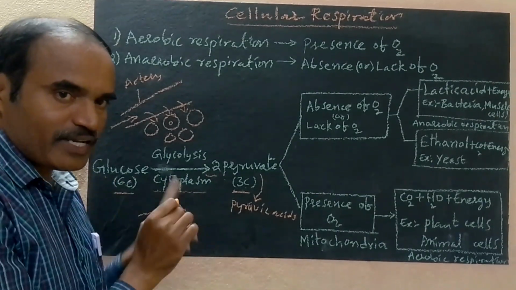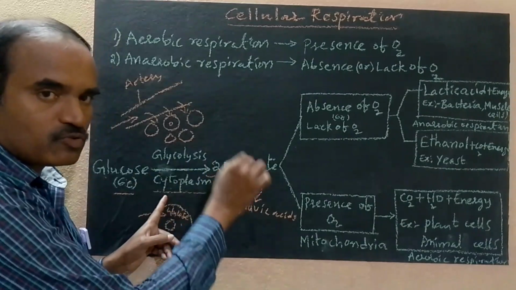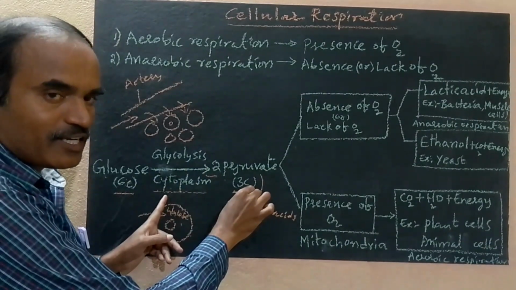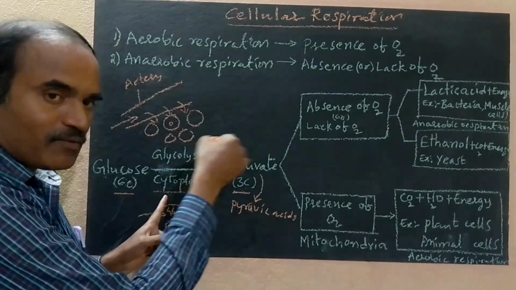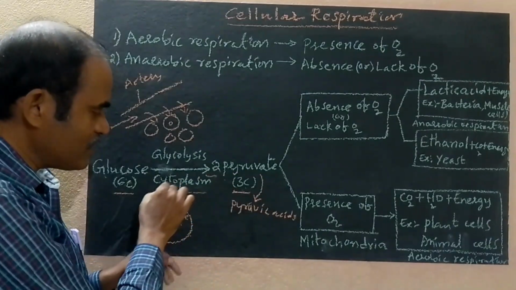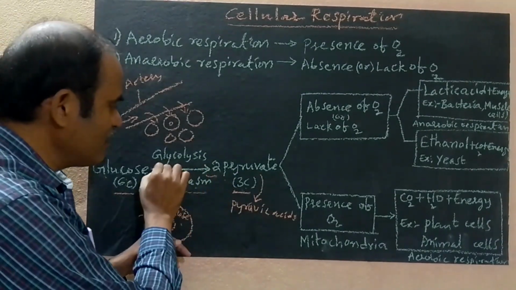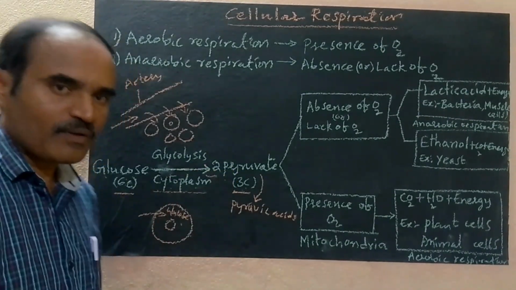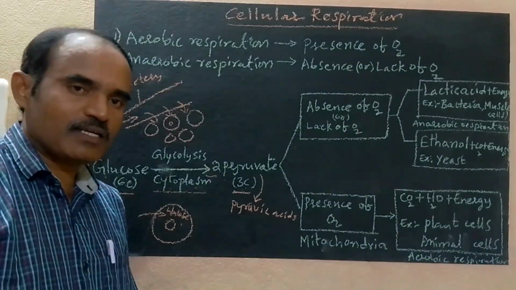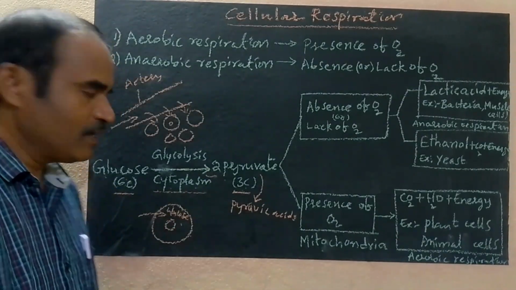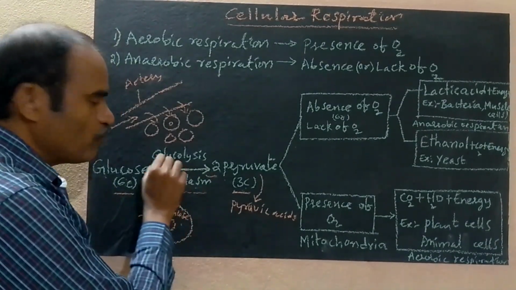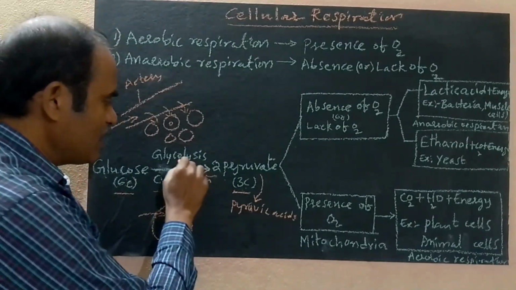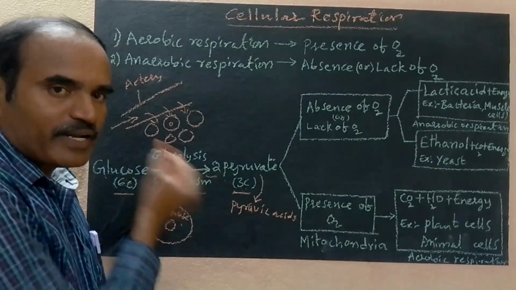The breaking down of glucose into 2 pyruvates in the cytoplasm is called glycolysis. Glyco means glucose. Lysis means breaking down.